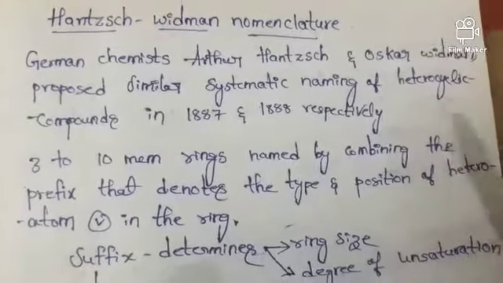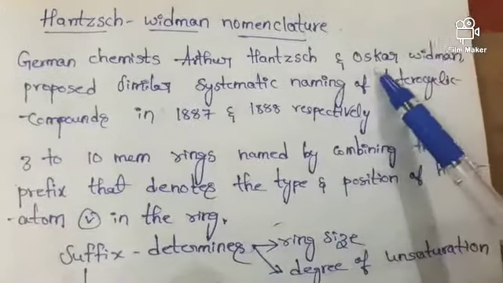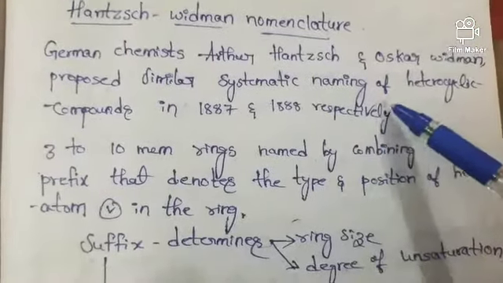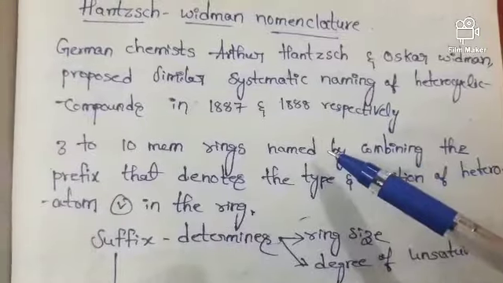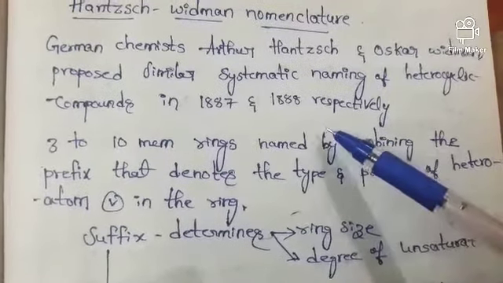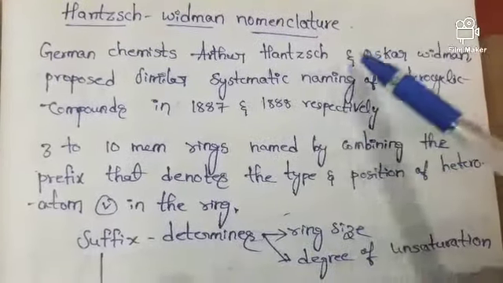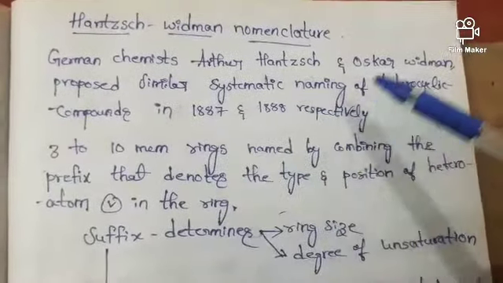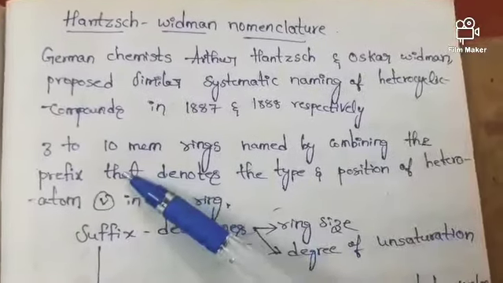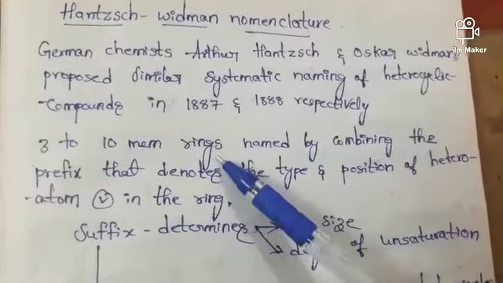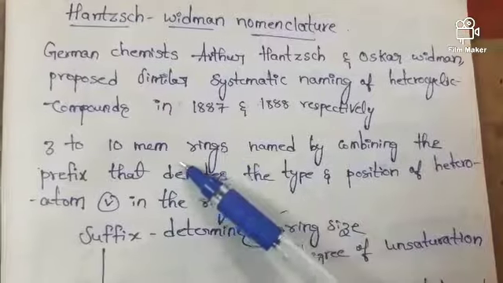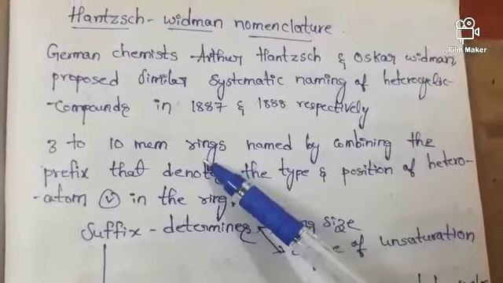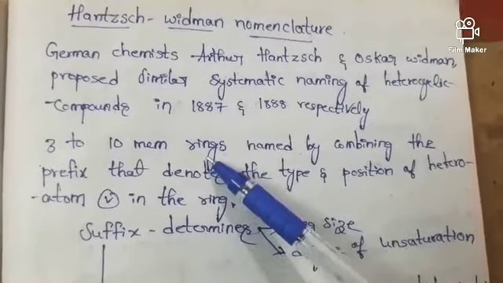German chemists, namely Arthur Hantzsch and Oscar Widman, proposed similar systematic naming of heterocyclic compounds in the years 1887 and 1888 respectively. So these are the two scientists who proposed naming for the heterocyclic compounds. For 3 to 10 membered rings, the rings may have carbon atoms or other heteroatoms.